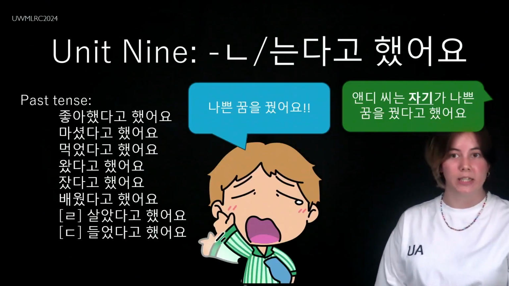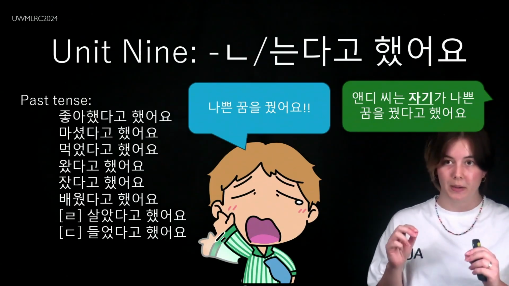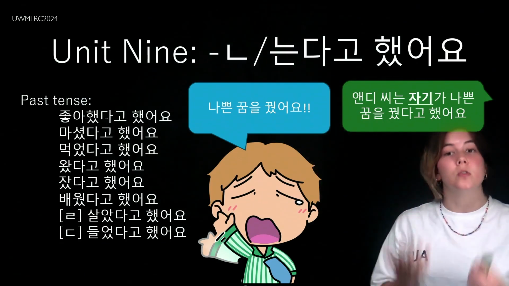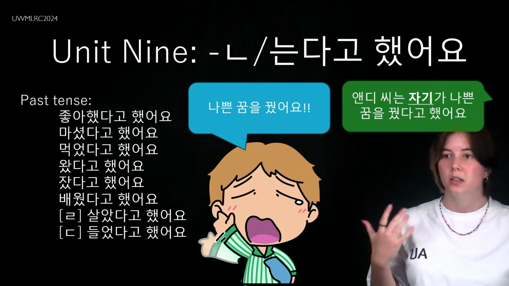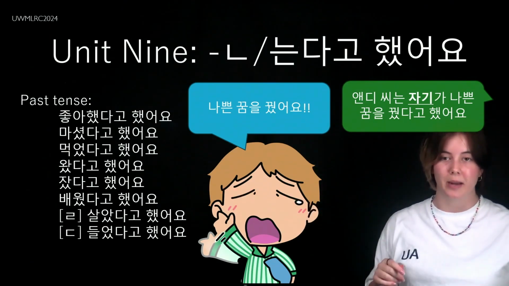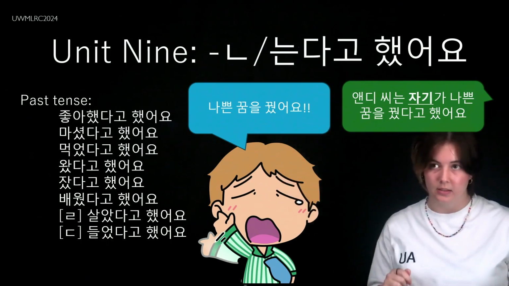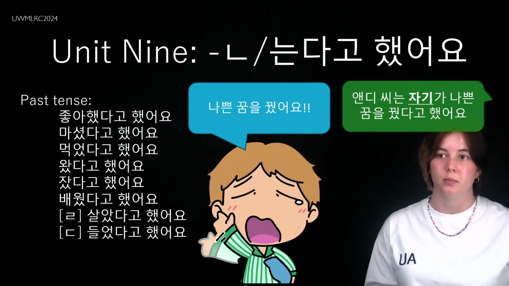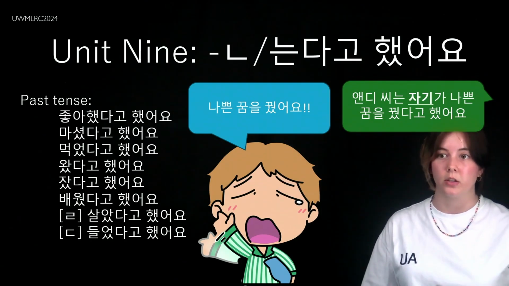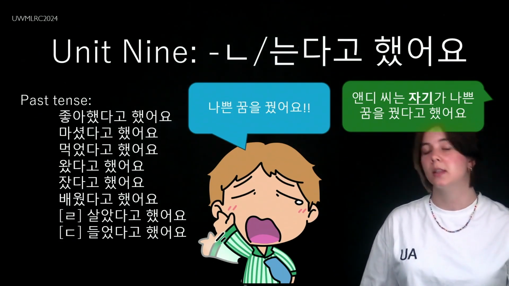Past tense, I think, is still pretty easy. You use past tense if the original spoken sentence was also in past tense, like this one. If it was spoken in present tense, you use the present tense form. So, 차다고 했어요 instead of 찼다고 했어요. Okay? Past tense is only used if the original sentence was also in past tense. 좋아했다고 했어요. 마셨다고 했어요. 먹었다고 했어요. 왔다고 했어요. 찼다고 했어요. 배웠다고 했어요. 살았다고 했어요. And 들었다고 했어요.